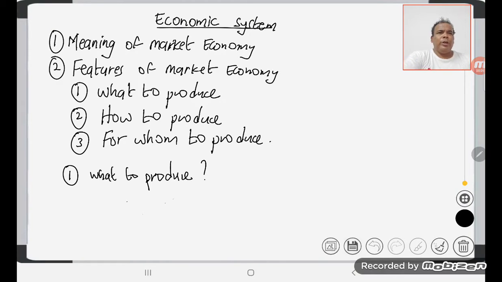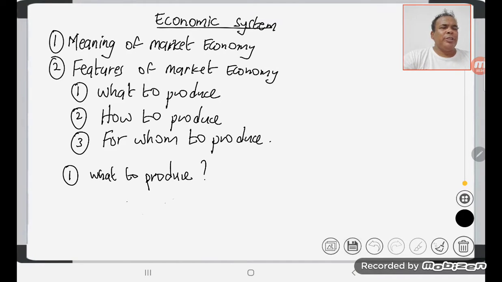Yes, today we are going to see market economy. First of all, we are going to see the meaning of market economy, and then we will see the features of the market economic system, and we will see the advantages and disadvantages of operating a market economic system.